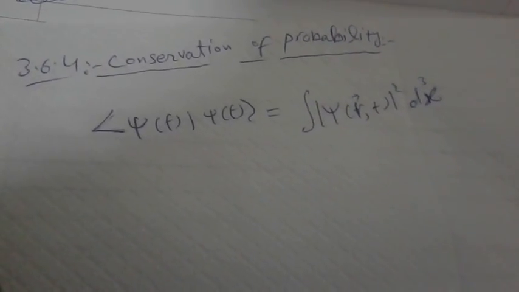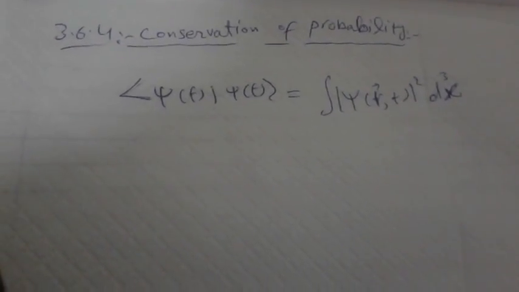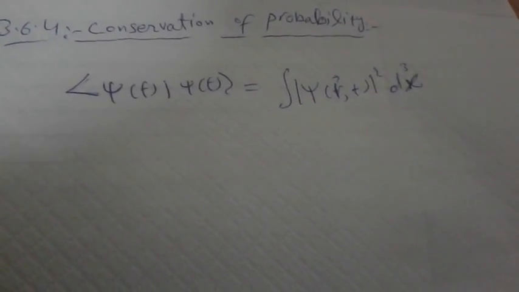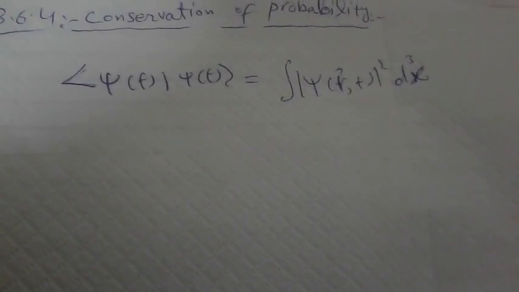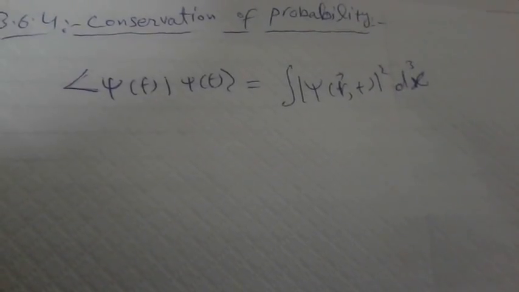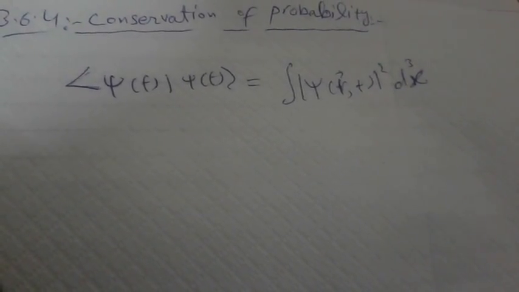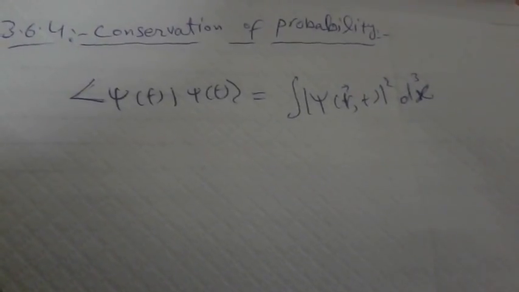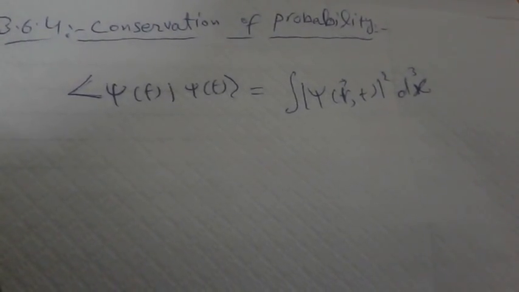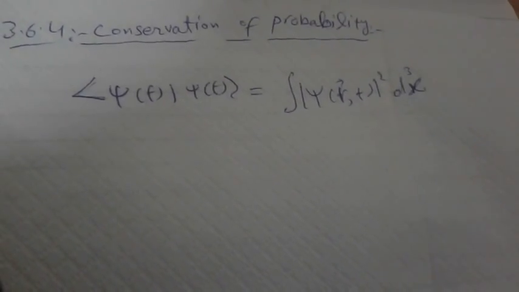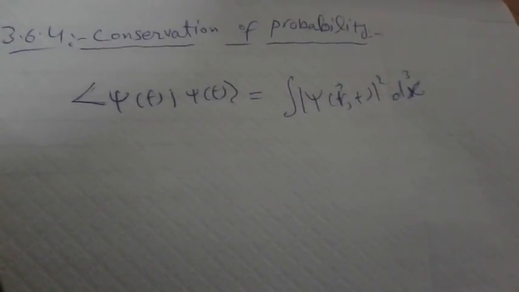Today we'll start Zettili chapter number 3, article number 3.6.4, conservation of probability. We know that the Hamiltonian is Hermitian. So it means that the inner product of the state function will be independent of time, and psi of t is normalized. It is a normalized function. It doesn't vary with time.